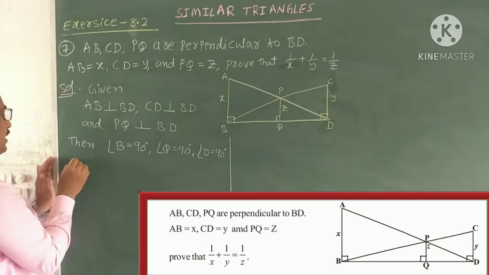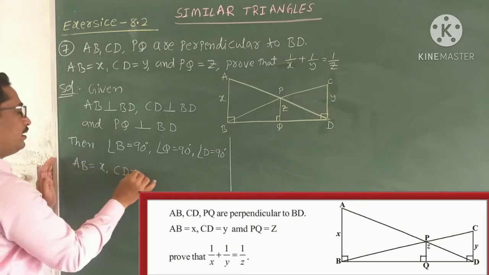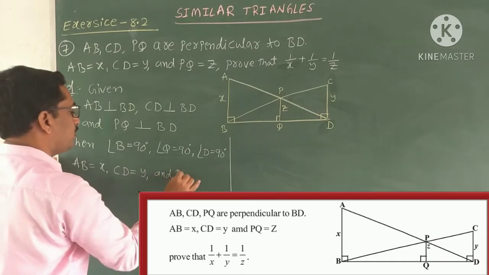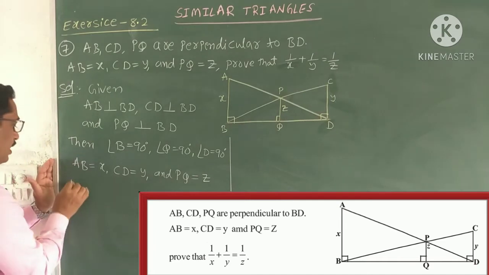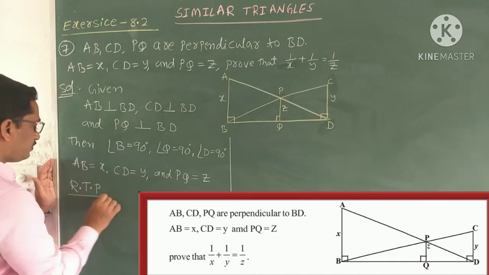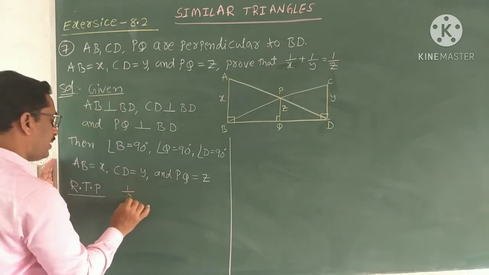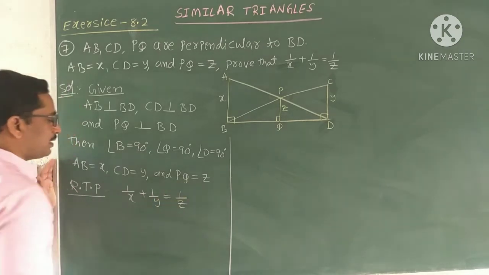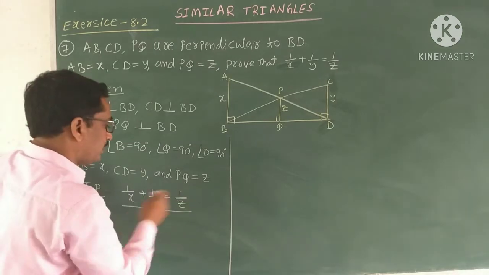And also write the remaining: AB equal to X, CD equal to Y, and PQ equal to Z. PQ equal to Z is given. So what is our RTP? RTP is what is required to prove from this given data. RTP: 1 by X plus 1 by Y equal to 1 by Z. We have to prove this.